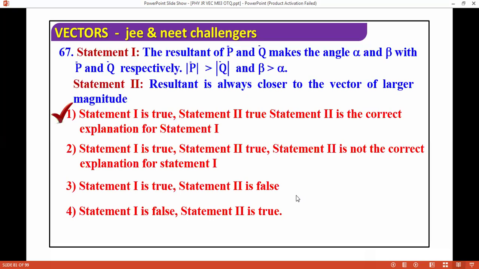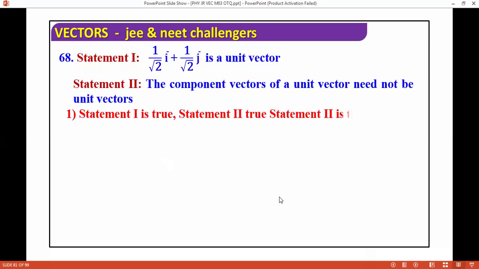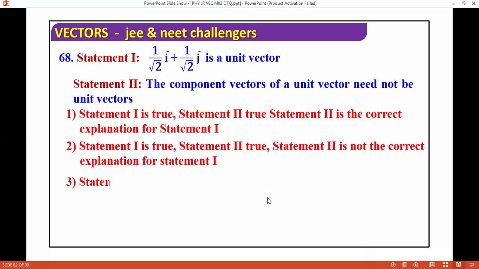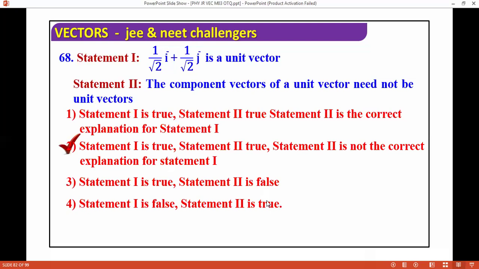Next question we are going for. This is 1 by root 2 i plus 1 by root 2 j, a unit vector. A component vector of a unit vector need not be a unit vector. Often if you take components, their components need not be unit vectors, and this is a unit vector. This 1 by root 2, how to check if it is a unit vector?